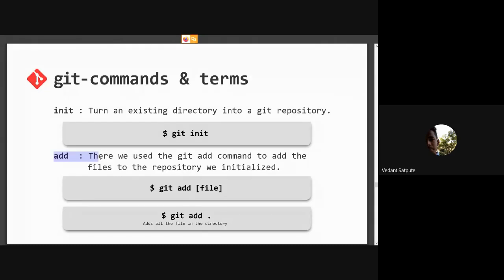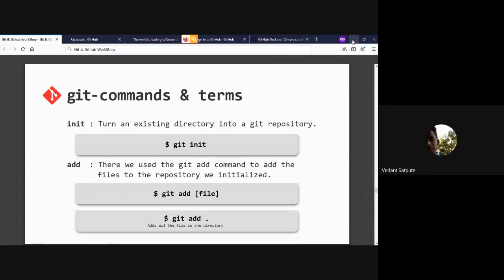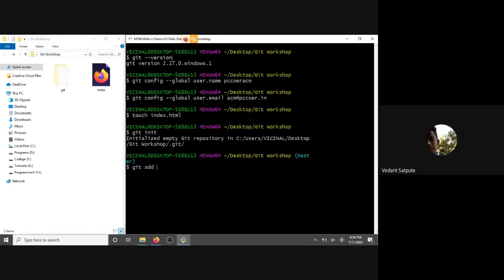So this is git init, and now we have an option to add files into our Git repository. That means telling it that these files are to be added. So we will do git add. You have to add a file name here, like index.html.